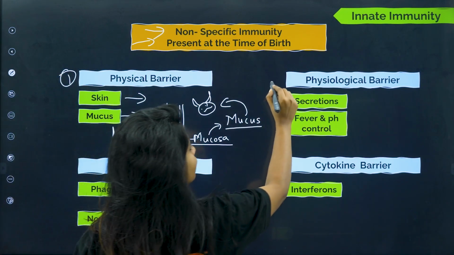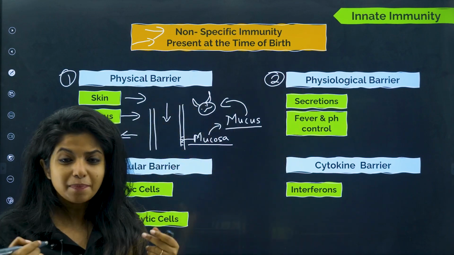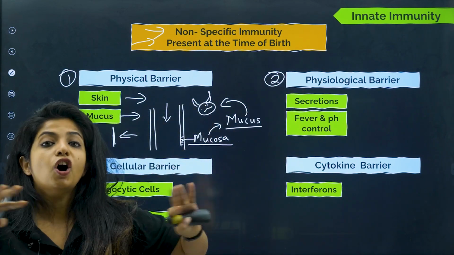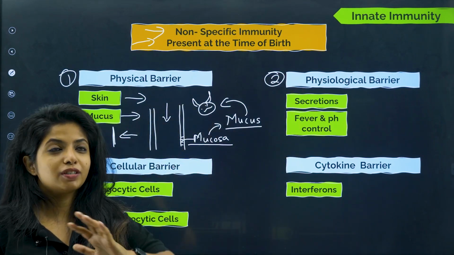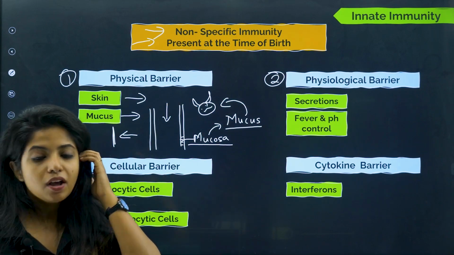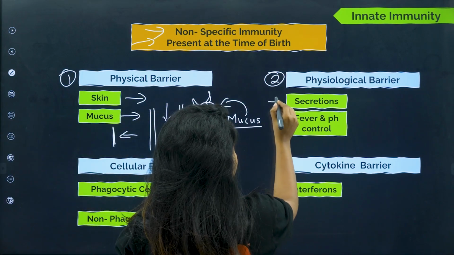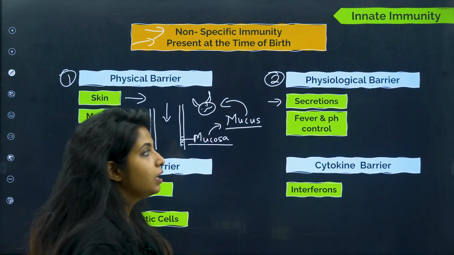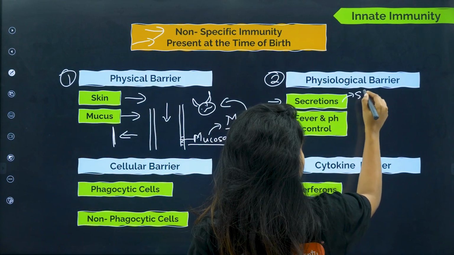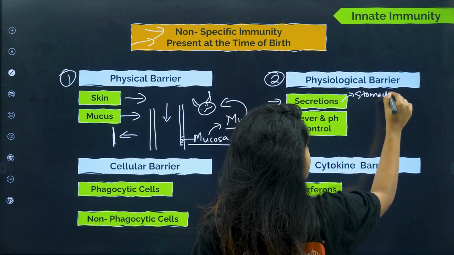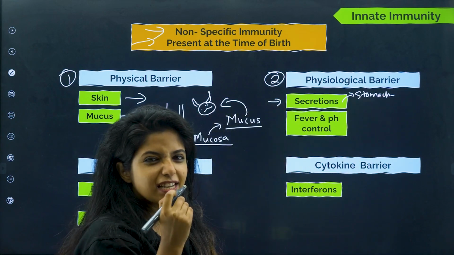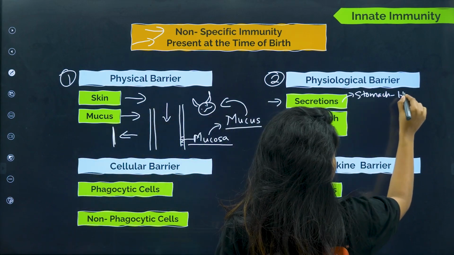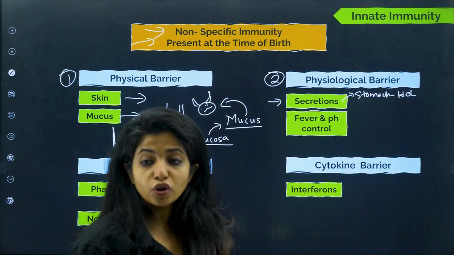Going on, second, we have physiological barrier. Something that our body does and which is common for all, it is destruction for all. What is that? First thing, secretions. Our body gives out various secretions. For example, our stomach is responsible for secreting a very strong chemical, which is HCl, hydrochloric acid.